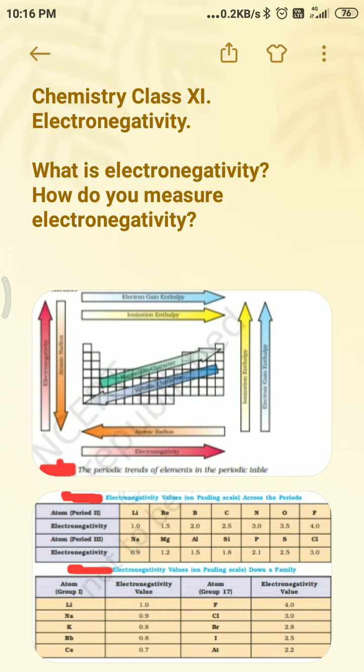This is across the period in the periodic table as per the Pauling scale.